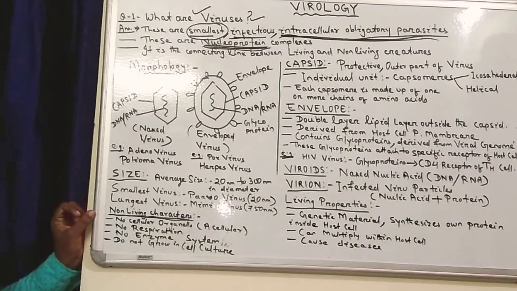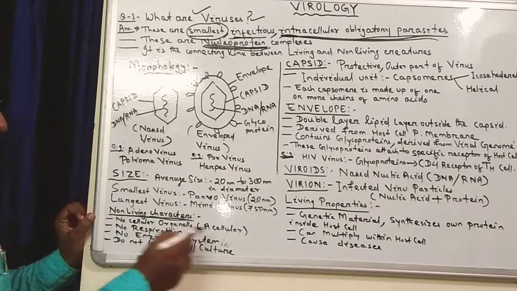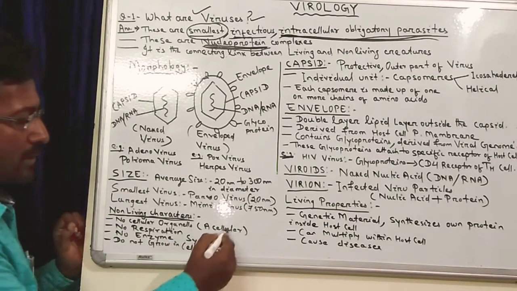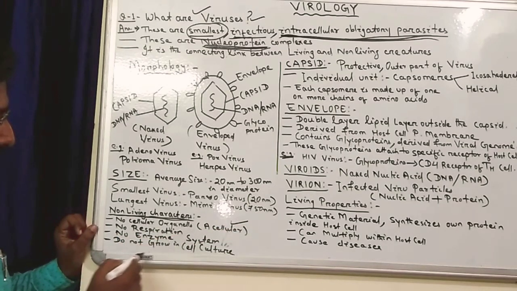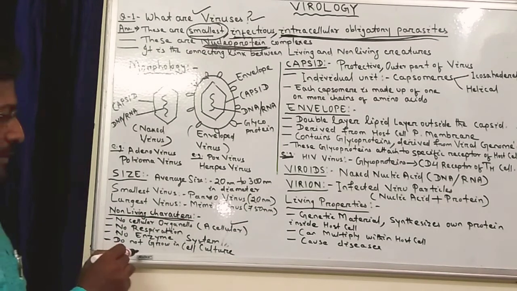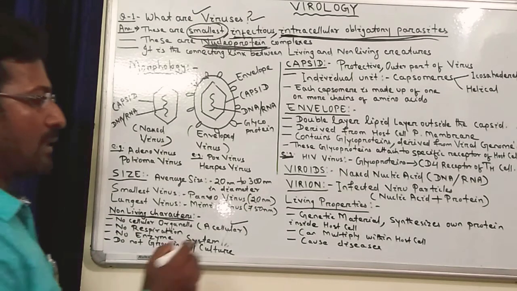What are the non-living characteristics of the virus? You can note down. It is an acellular organism, meaning there are no cellular organelles or plasma membrane found in the virus. There is no respiration for the virus, you will find no enzyme system in the virus, and viruses do not grow in cell culture. So these are the four main characteristics for which the virus is considered a non-living organism.